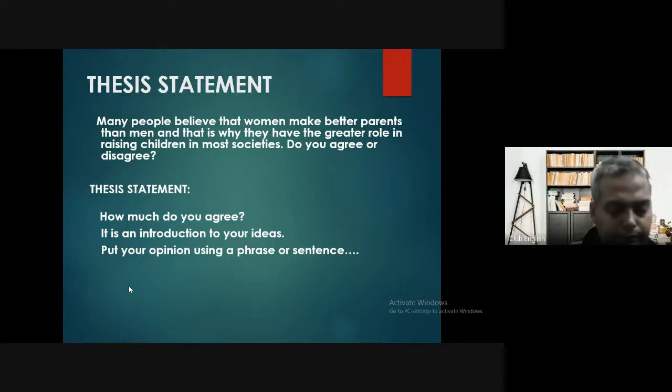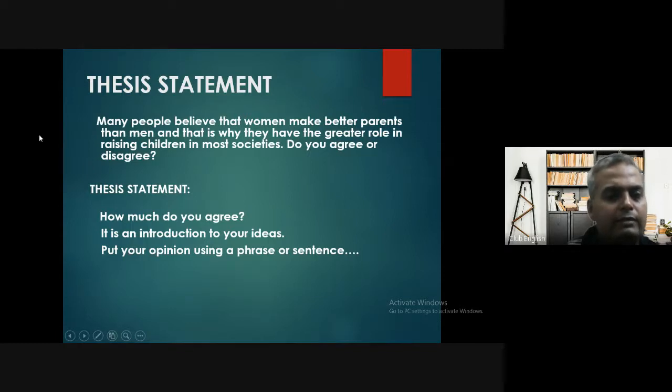I'll be showing you what the parameters are. There is one important parameter there, that is task response, which says that in every opinion based essay you need to take a standpoint, where you stand. So whether you are with X or Y, whether you are with the first thing or the second thing, in this particular case, whether you are with mother or father, you have to take a stand because it asks you, do you agree or disagree.